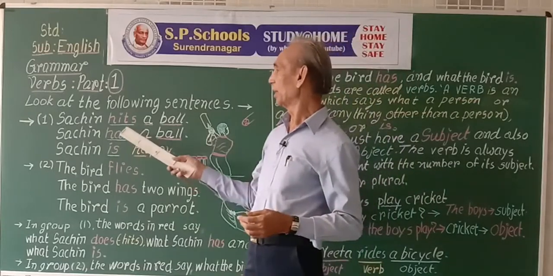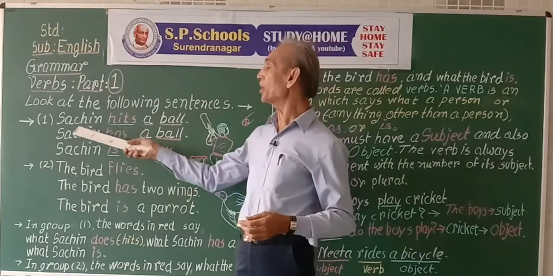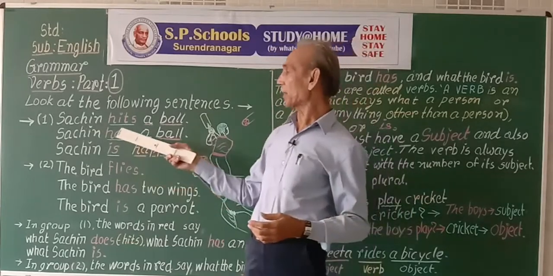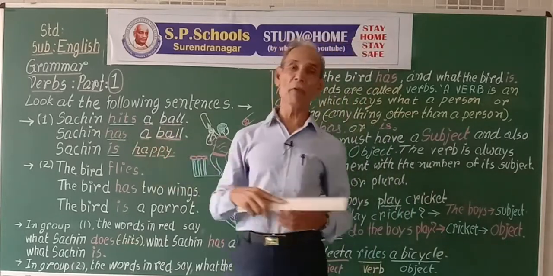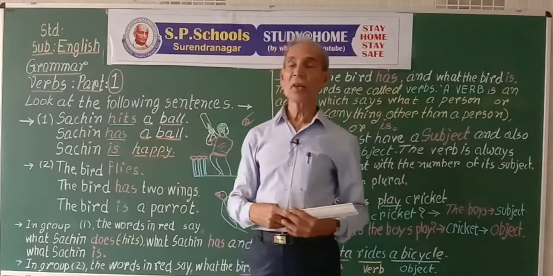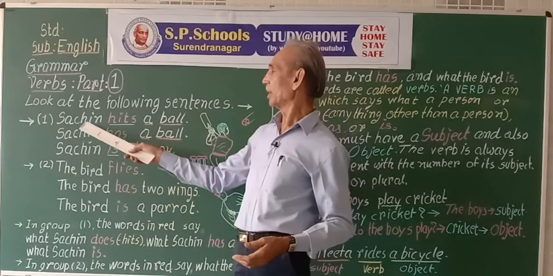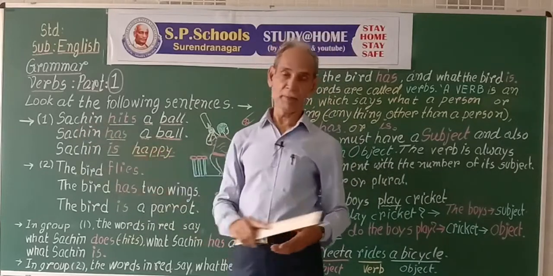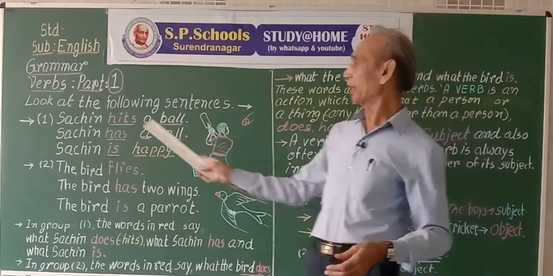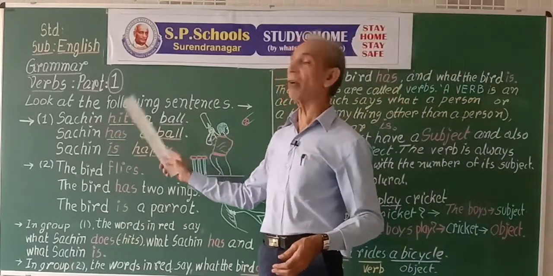Here, who hits the ball? Sachin. So if we ask the question who to the verb, we get the answer which is the doer of the action. We call it the subject of the verb.